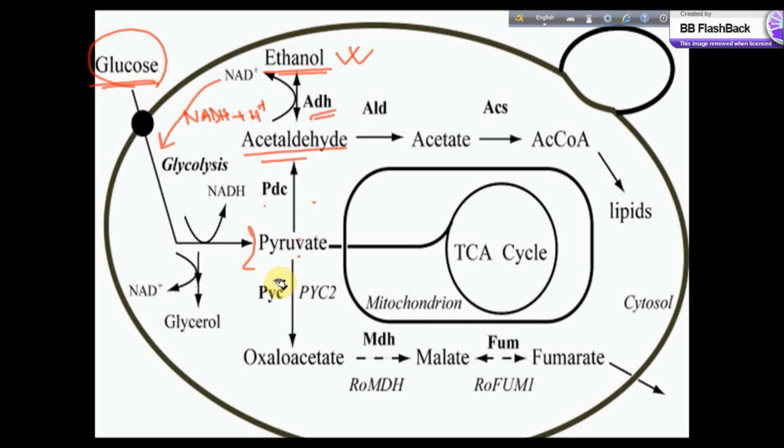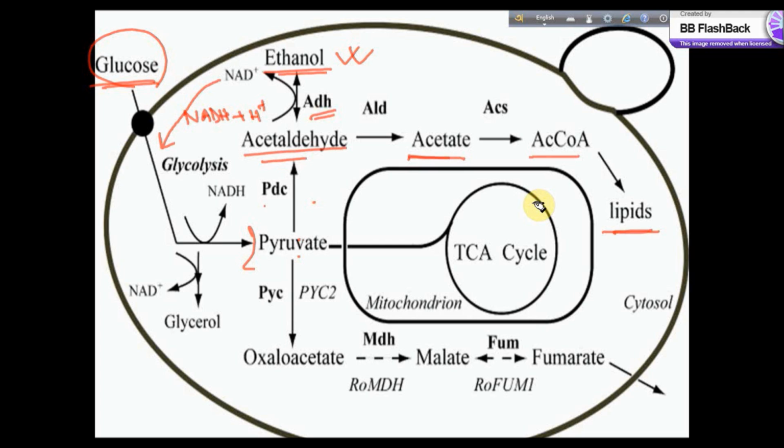Now this acetaldehyde can also produce acetate by acetaldehyde dehydrogenase, and this acetate can produce acetyl CoA by acetyl CoA synthetase, and this acetyl CoA can be used in lipid production.